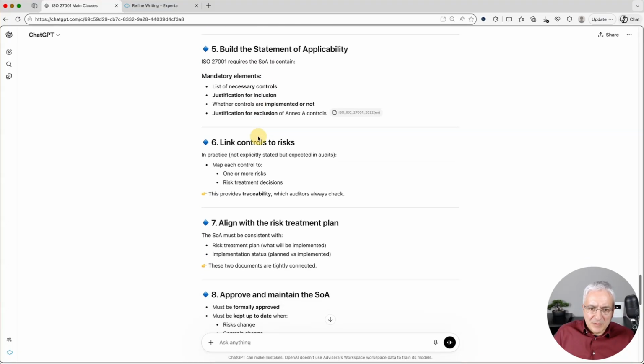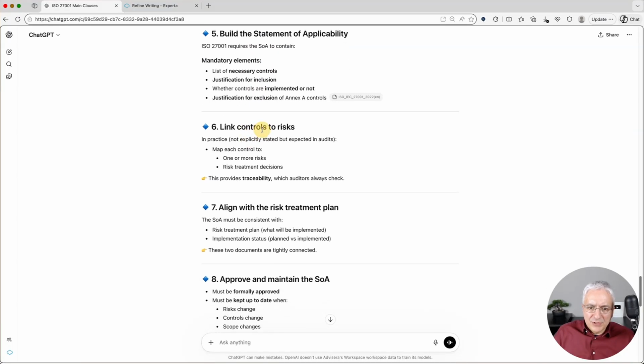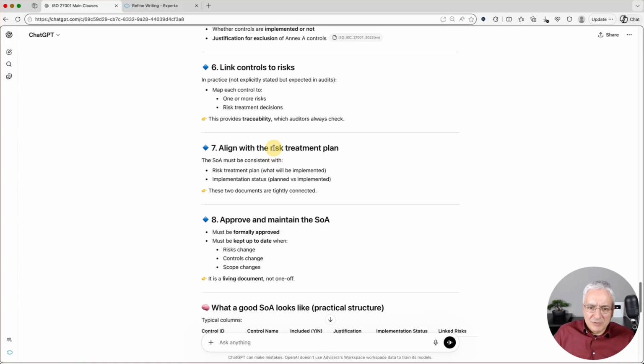Build a statement of applicability. Link controls to risks. This is okay. Align with the risk treatment plan. The SOA must be consistent with the risk treatment plan.